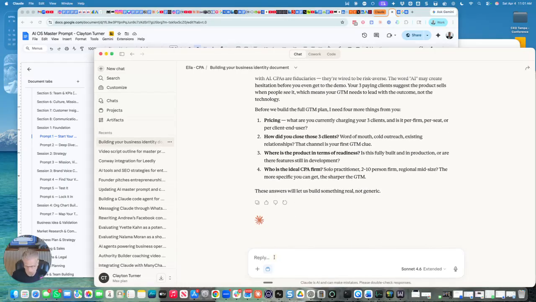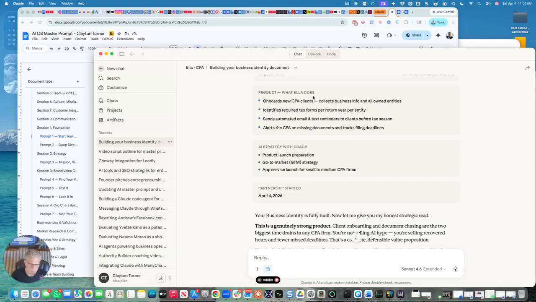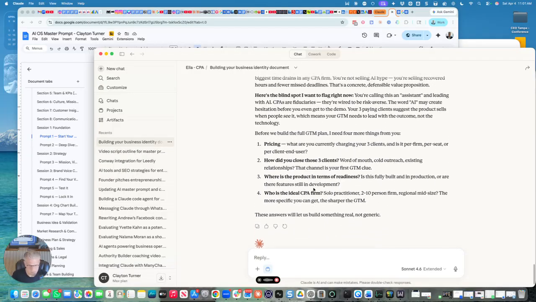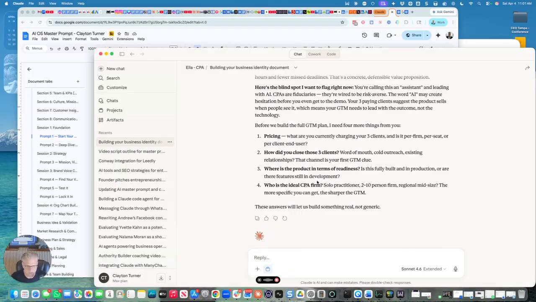Okay, so here we go. Actually, Ella is an AI to help onboard new tax filing clients for CPAs, and it collects information about their entities and what their tax return documents needs may be for the CPA to file the returns. So that's a slight correction there. And now I'll go on to answer the questions about go-to-market plan and pricing.